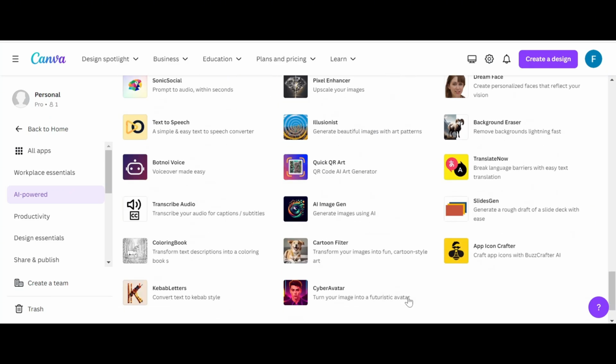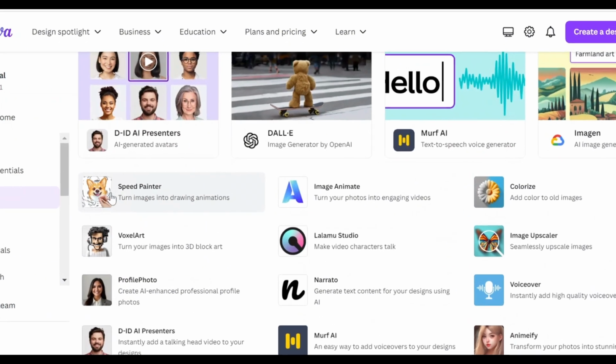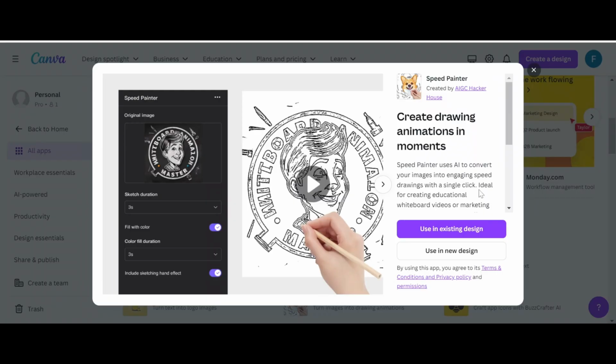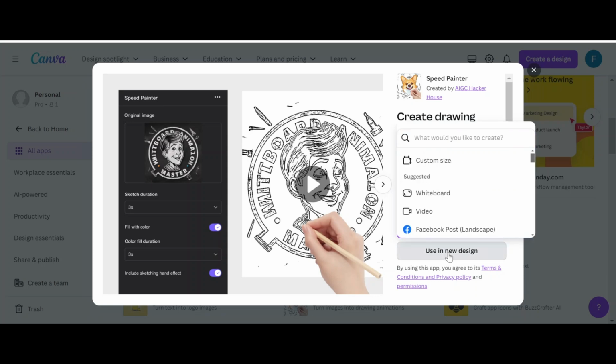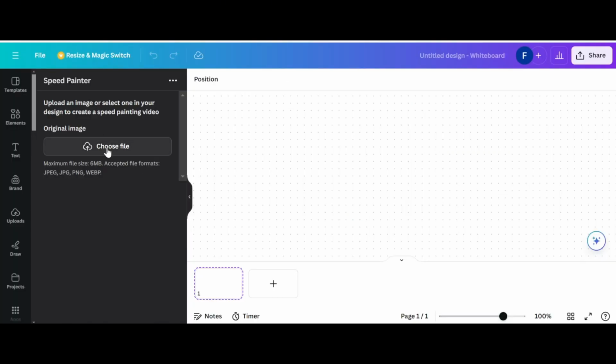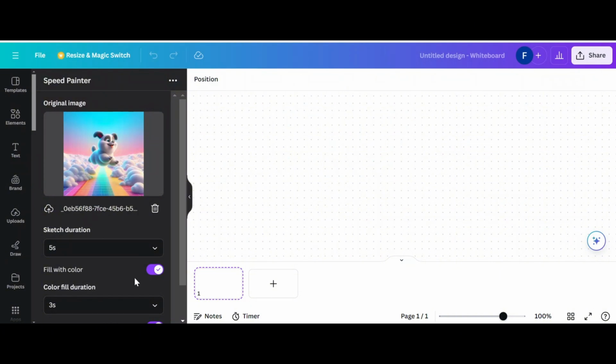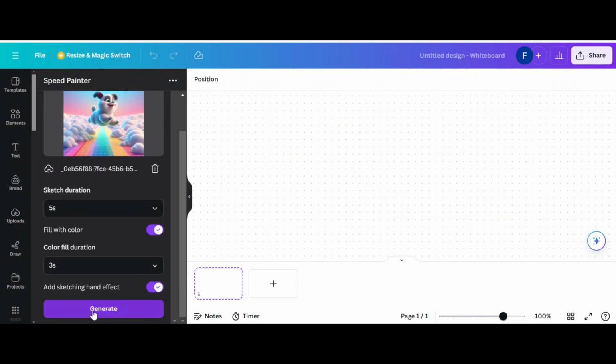Let's start. Speed Painter. When you open the applications here, you have two options: use an existing design or use a new design. Since I started a new design, I will click here and then whiteboard. I upload an image to create a speed painting video. Generate.